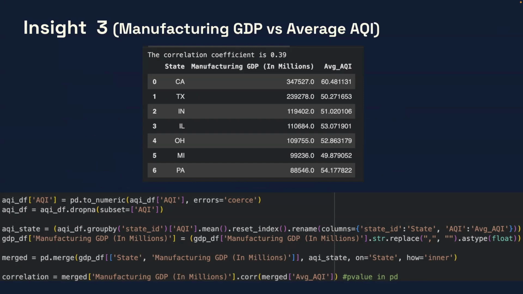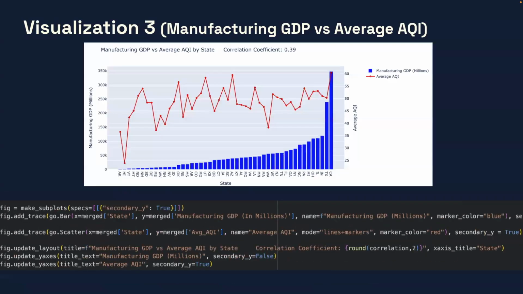And then I wanted to group the AQI by the state IDs, find the averages for those, as well as then create the different columns. And then I wanted to merge the GDP data frame with the AQI data frame. And then we wanted to find the correlation. Now, this was the visualization three.